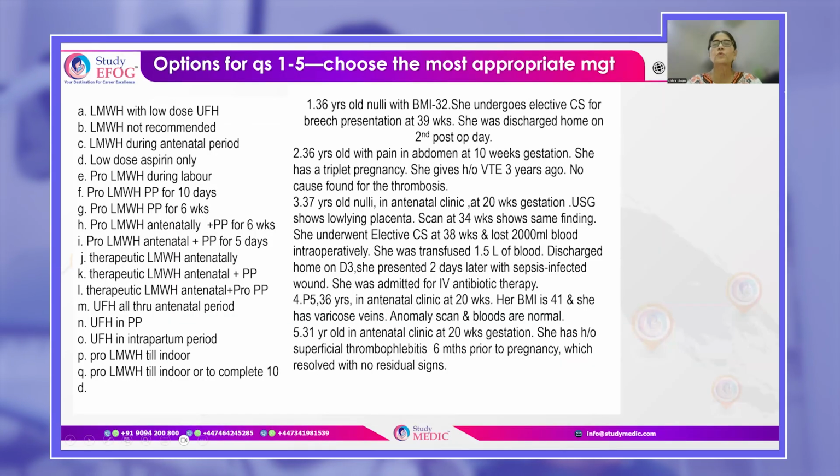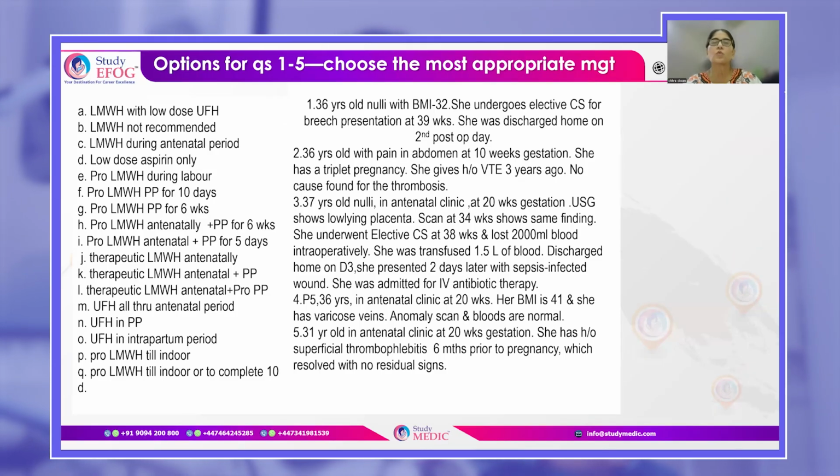Let us see a few SBAs. So these are the options that you have here. You can pause the video, read the questions very carefully, and then answer. So you have this 36-year-old nulligravida, BMI of 32, and she has undergone elective CS for breech presentation. Here you have to choose what is the most appropriate management option for her.